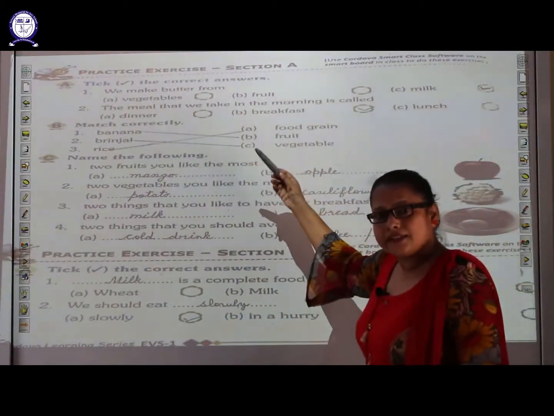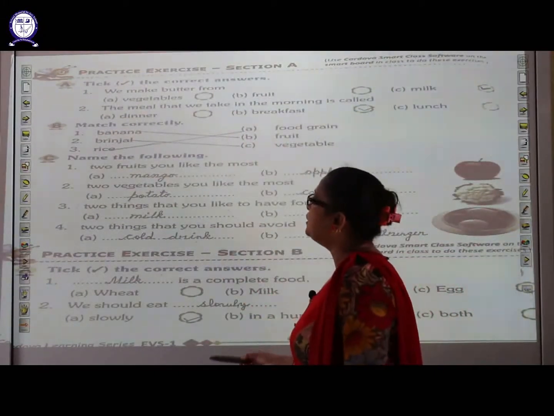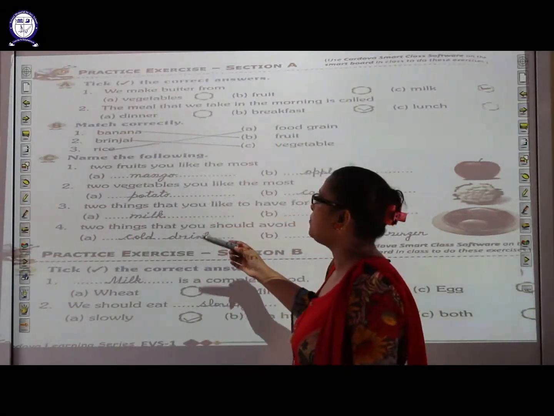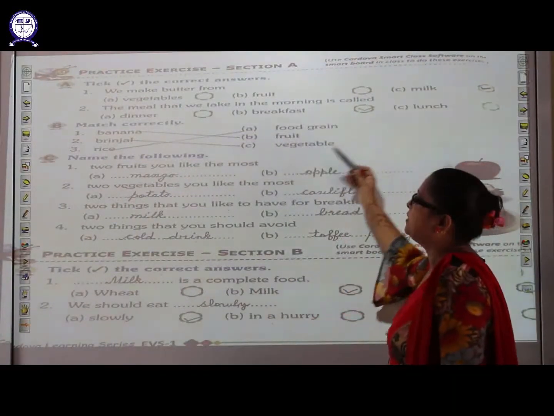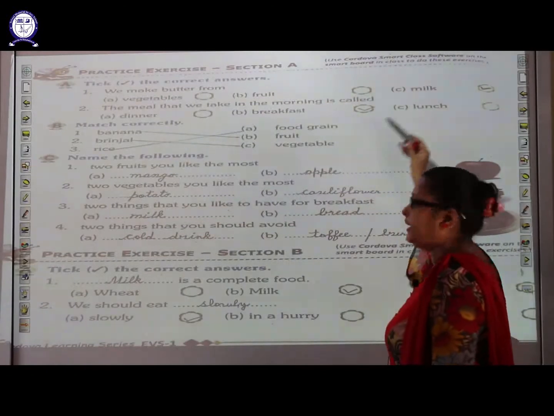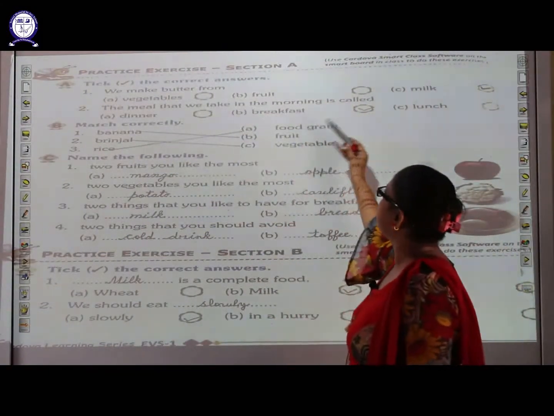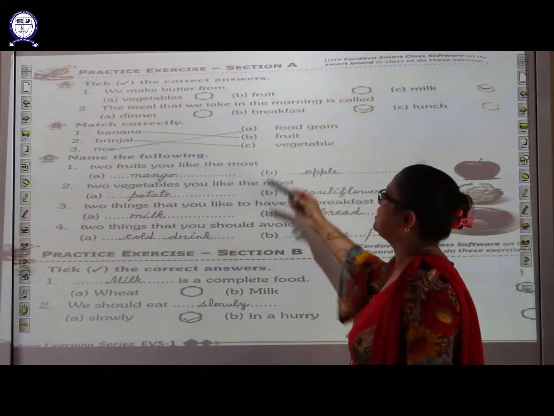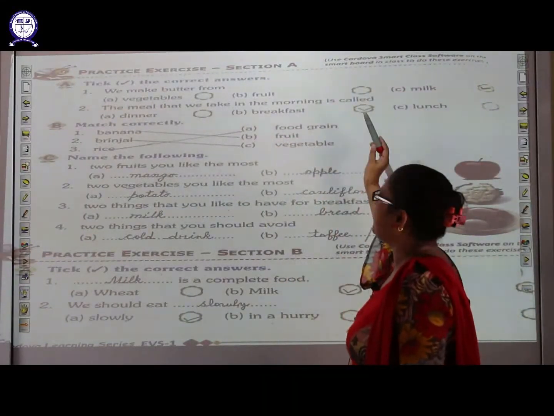Let us do the exercise of these chapters. Tick the correct answer. In this you have to read the questions and tick in front of the right option. We make butter from vegetable, fruits and milk. Yes students, milk. We make butter from the milk. Tick in front of milk. The meal that we take in the morning is called, what do you call? It's dinner, breakfast or lunch? Yes, we call it breakfast. Tick in front of breakfast.